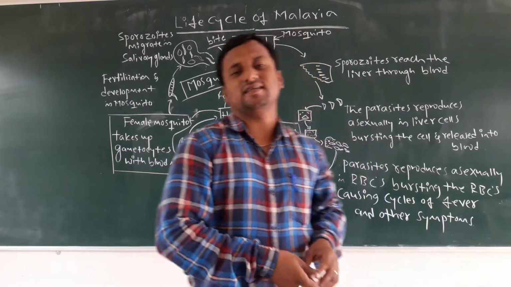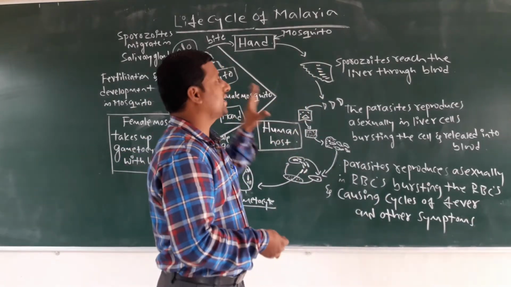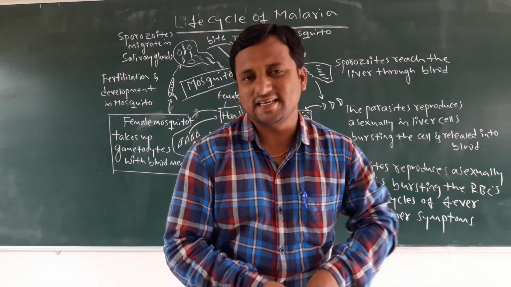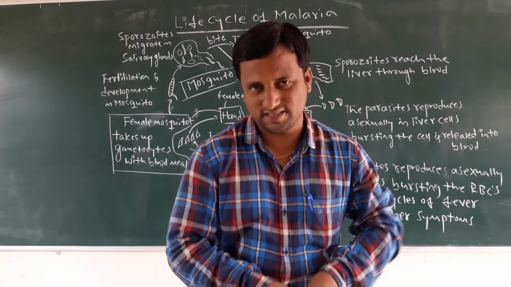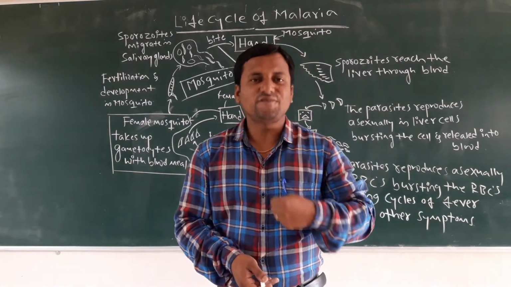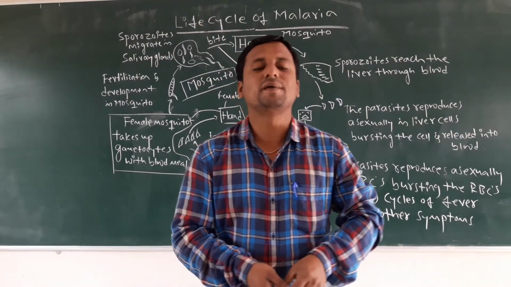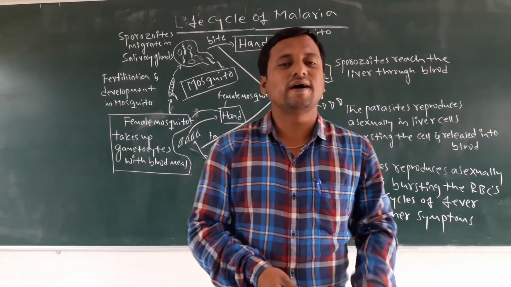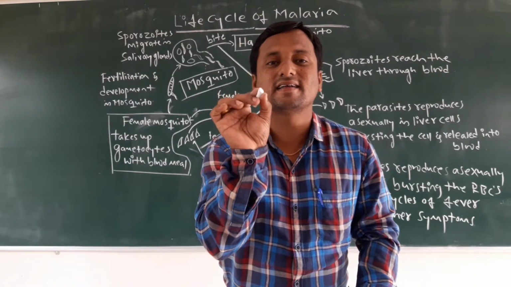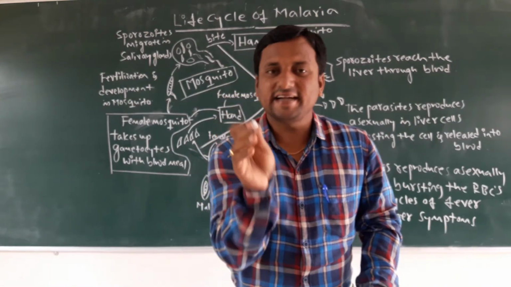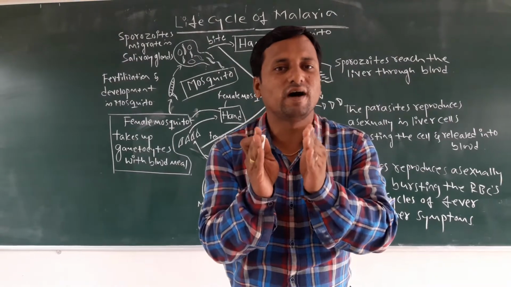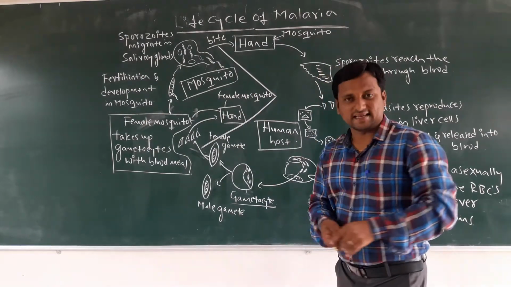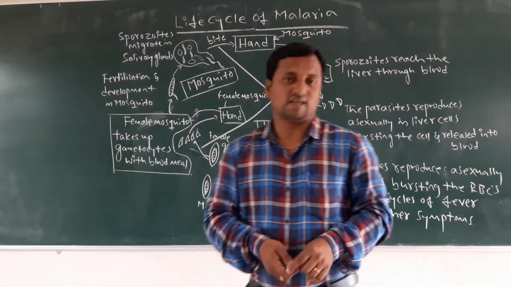Today, we are discussing the life cycle of malaria. You know that the malaria causative agent is Plasmodium vivax. It is transmitted by the female Anopheles mosquito. This female Anopheles mosquito acts as a mechanical carrier, meaning it carries Plasmodium vivax into the human body. Let us start. How will this cycle start?